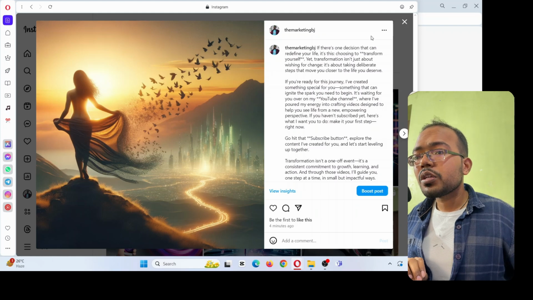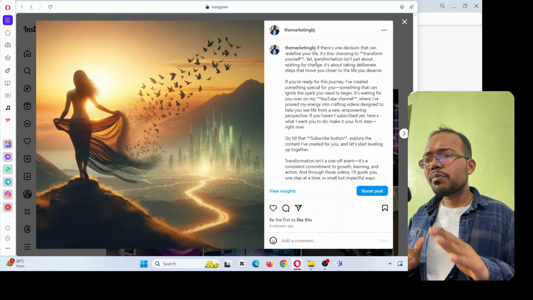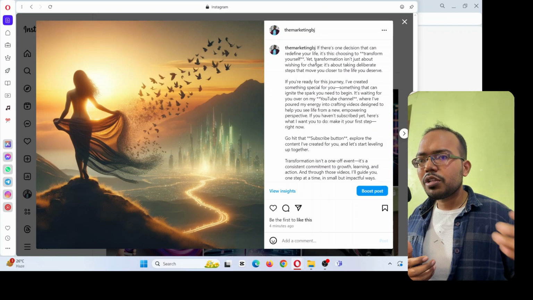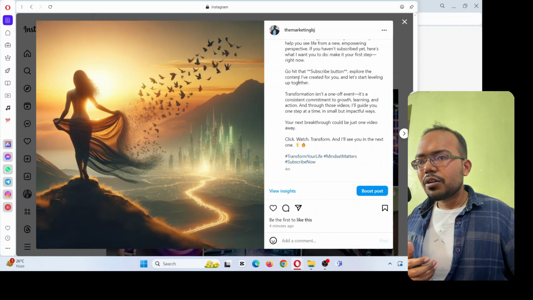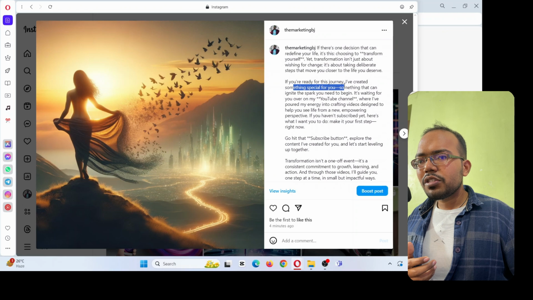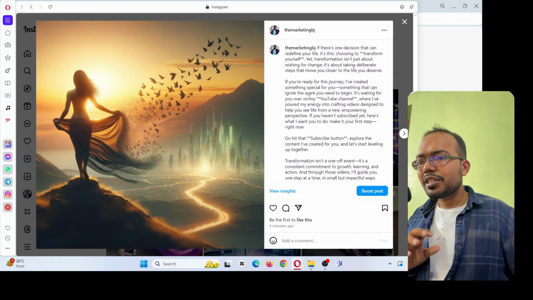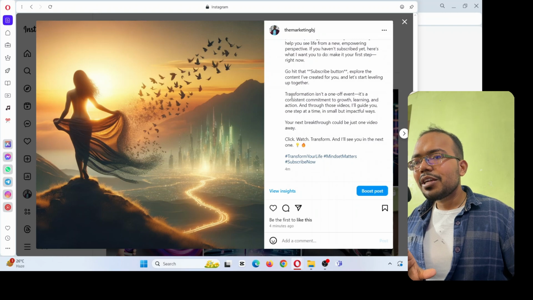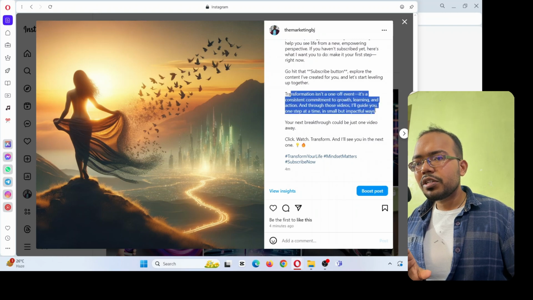generated right now. If there is one decision that can redefine your life, It's using to transform yourself. Yet, transformation is not just about wishing for change, it's about taking deliberate steps that move you closer to the life you deserve. All right, all right. So, if you are ready for this journey, I have created something special for you, something that can ignite the spark you need to begin. It's waiting for you over my YouTube channel, where I have posted my energy into crafting videos designed to help you see life from a new, empowering perspective. Okay. All right, transformation is not one of events, it's a consistent commitment, it's a growth, learning.